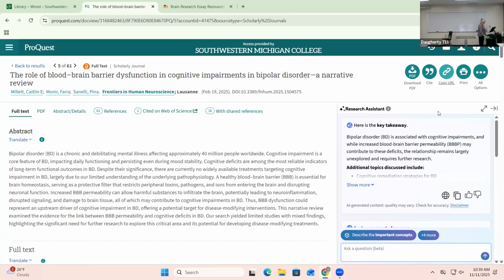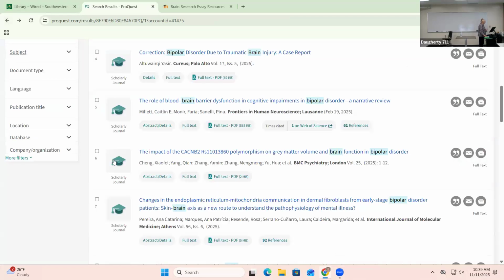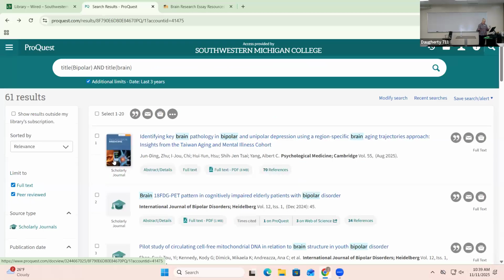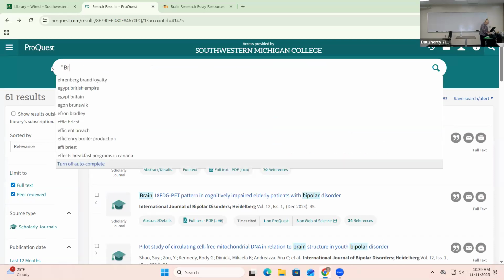The trick in this is all about the searching, no surprise. Your search terms are going to lead you either directly or not directly. So for example, you can see in our search, we have the bipolar up there. But another way to narrow the search is when you put things in quotation marks, it looks for that entire phrase together. So I'm going to say brain, oh no, let's go bipolar brain, that would be better.